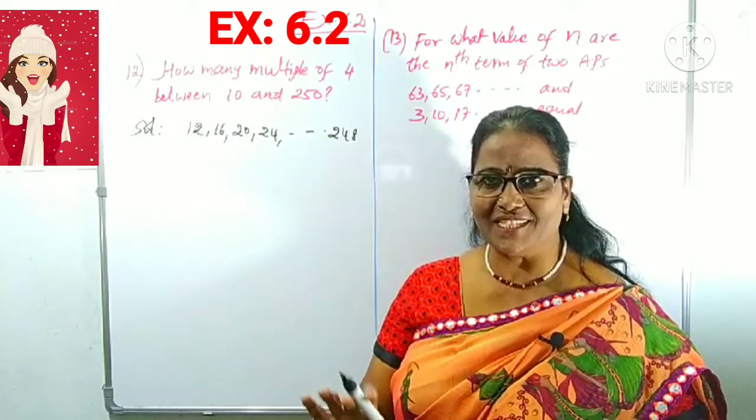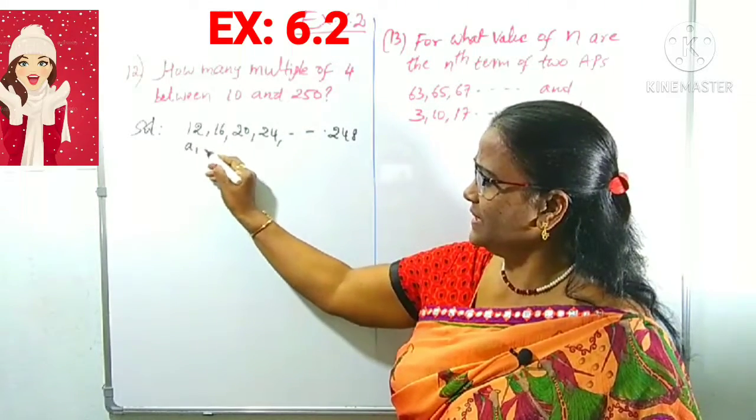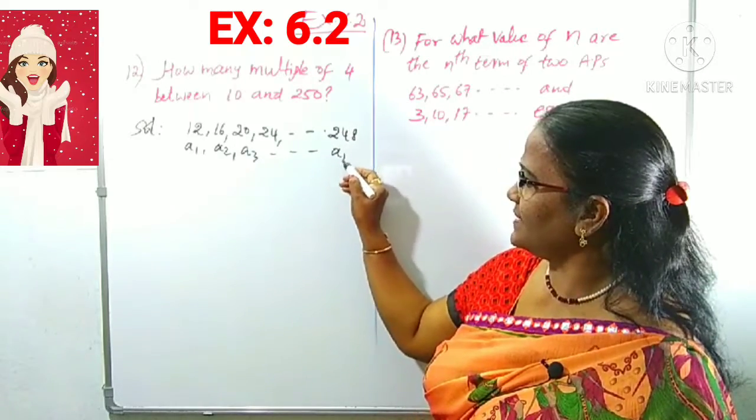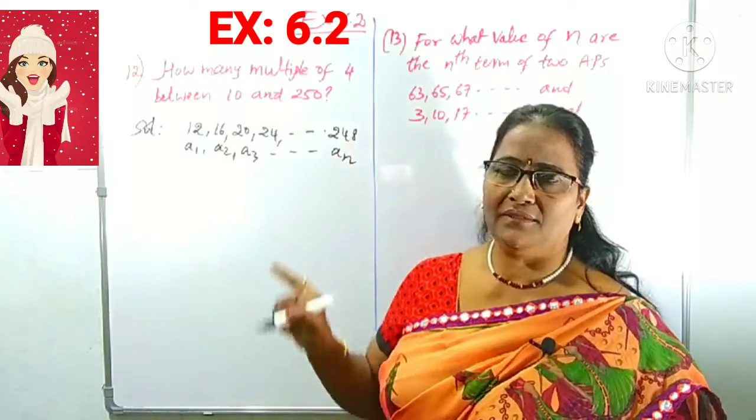You have to write them first. How many of them are there? How can you collect? This is taken as the first term, this is taken as the second term, third term, and so on. This is taken as the nth term. In the previous question I did the same method, only here the values are changing.